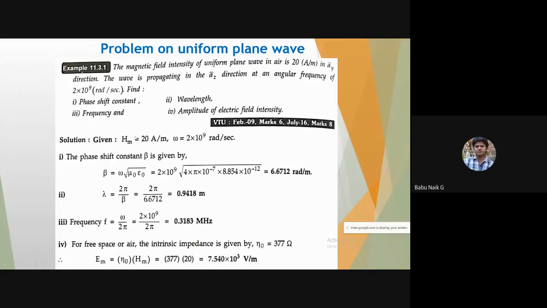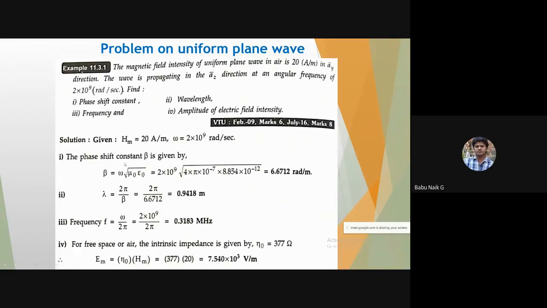Here given is the magnetic field intensity, 20 ampere per meter, and the angular frequency is 2 into 10 to the power of 9 radian per second. First you need to calculate the phase shift constant. They have mentioned air, that means it is free space.